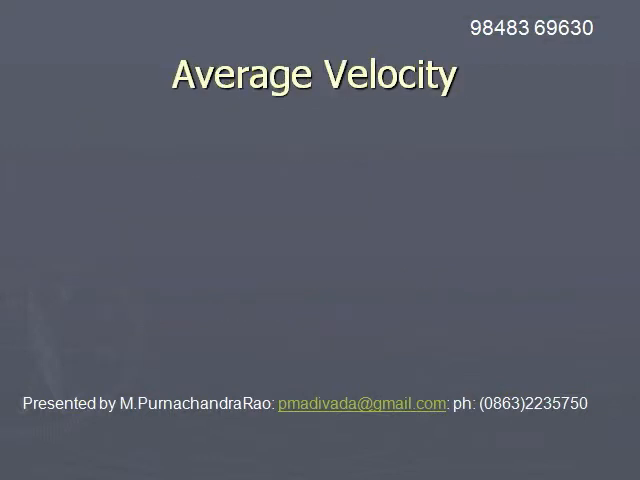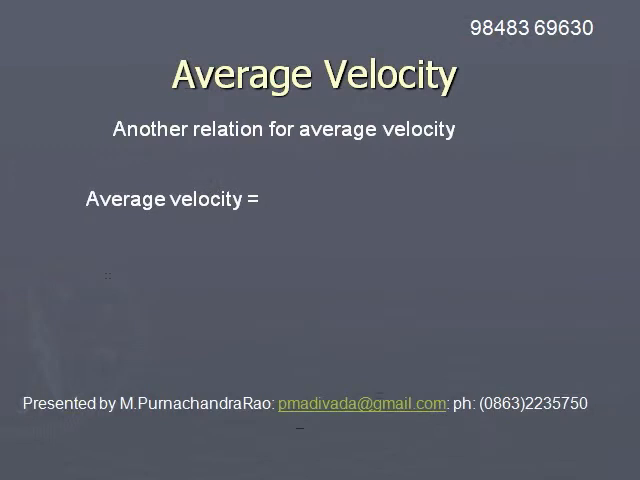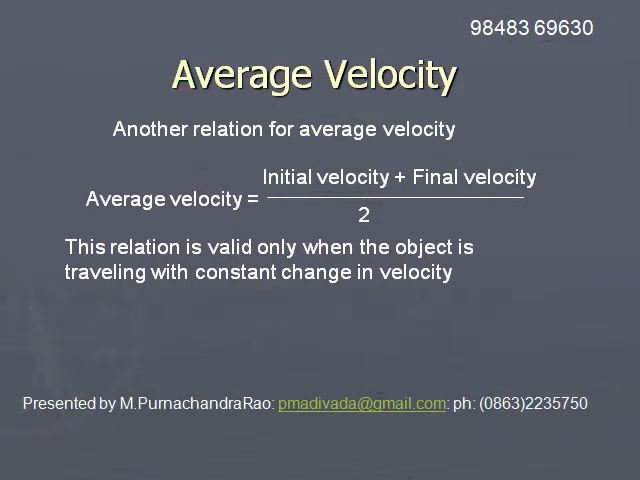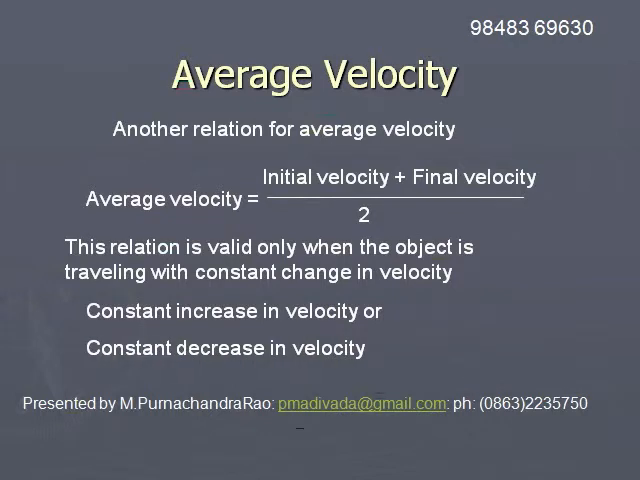Another relation for average velocity is initial velocity plus final velocity divided by 2. Average is total quantities by number of quantities. So, here there are two velocities, initial velocity and final velocity. Hence, average velocity is initial velocity plus final velocity divided by 2.